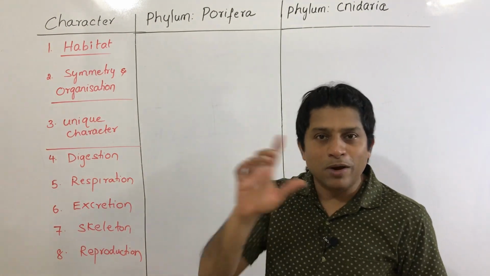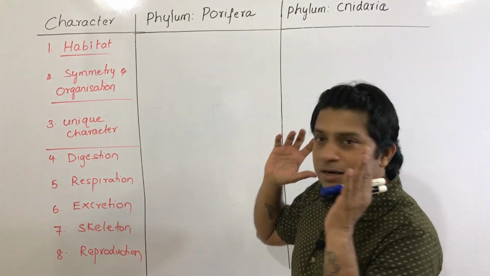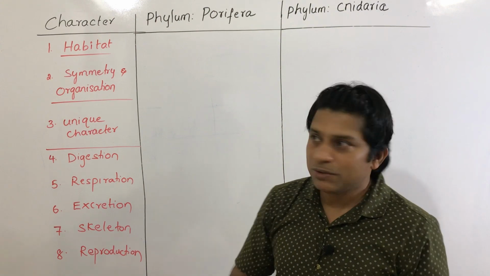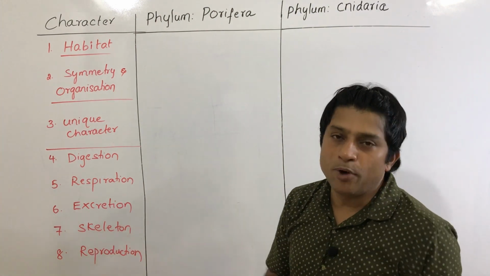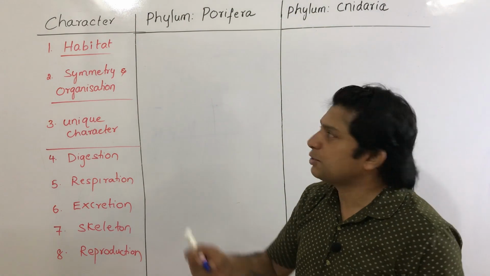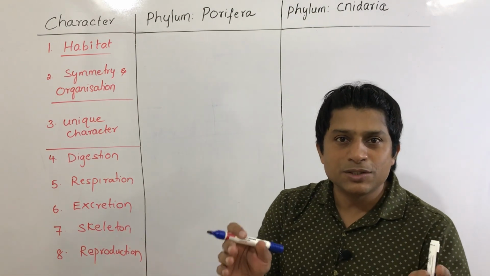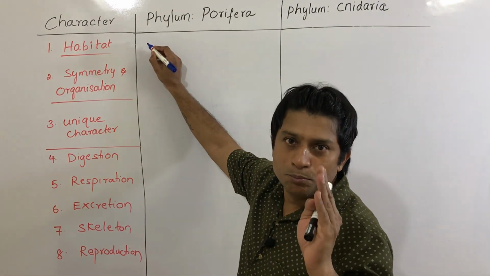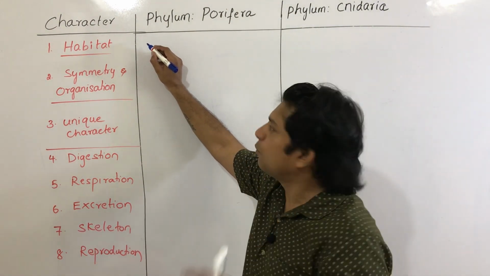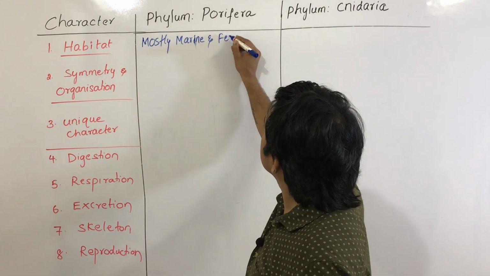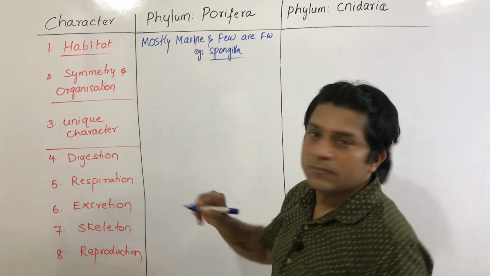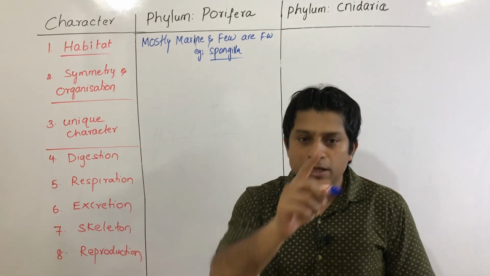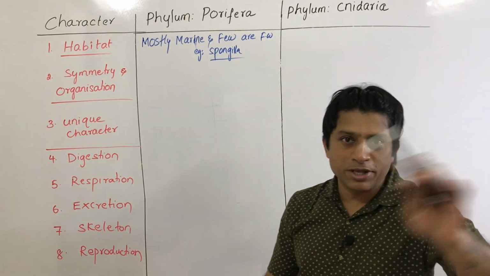So let's study one character, how you can identify or remember these particular animals, which phylum they belong to, right? First look here, poriferans. Poriferans are also known as sponges. First, habitat. Habitat is the place where the animal lives. Poriferans are mostly marine and few are freshwater. An example for a freshwater sponge is Spongilla. Remember this example. First example you have already learned.